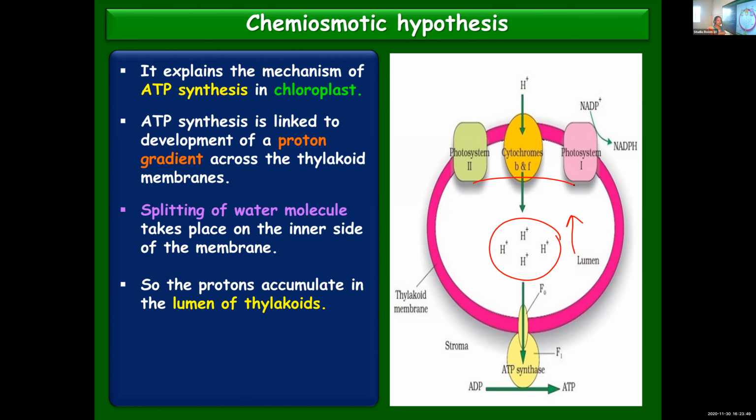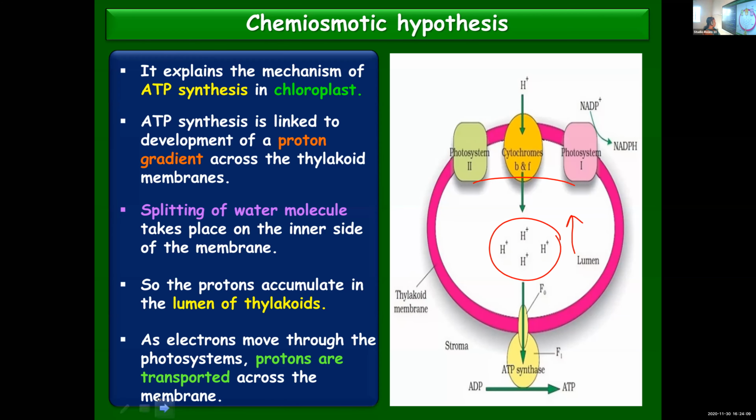Electrons will compensate for the loss of electrons from photosystem 2 when non-cyclic photophosphorylation is taking place. We explained about it. Oxygen diffuses out, and the hydrogen ions or protons will remain in the lumen, increasing their concentration. So protons accumulate in the lumen of thylakoids.